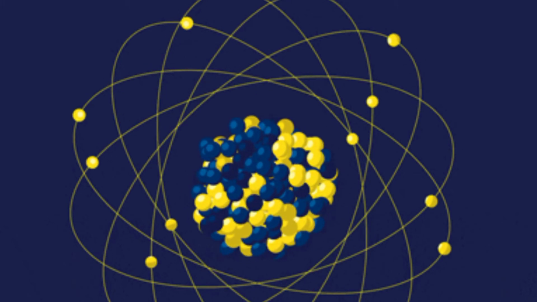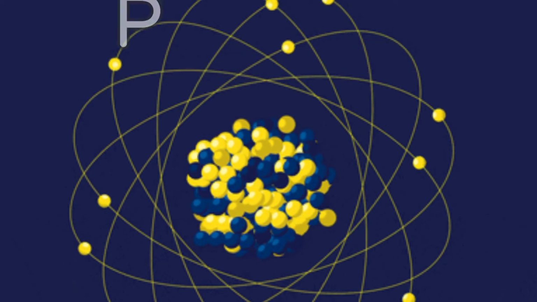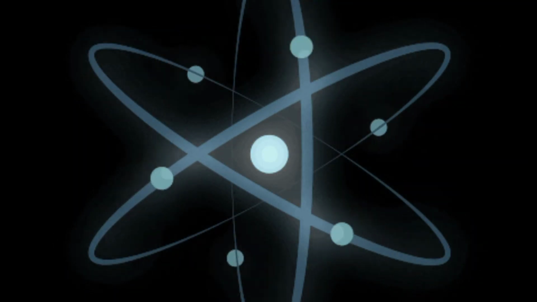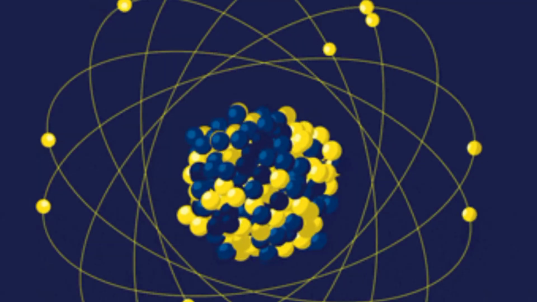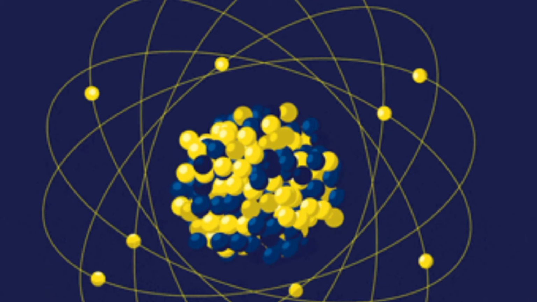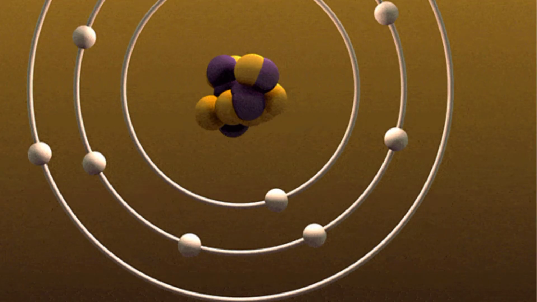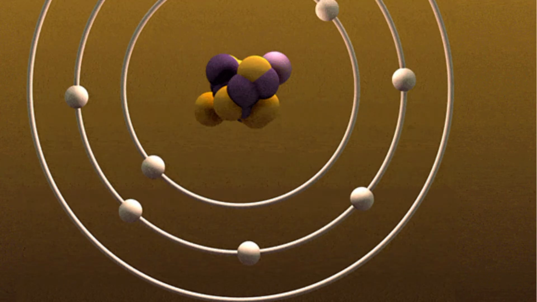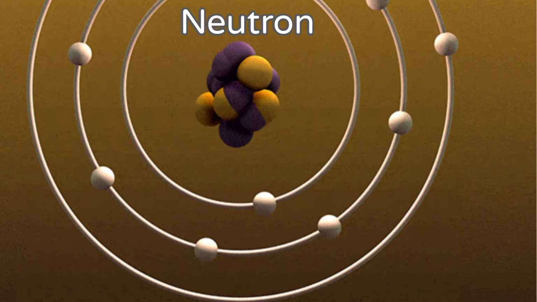Now, let us know about subatomic particles. Protons. Mass of a proton is approximately 1.672 × 10^-24 g. Protons are over 1800 times heavier than electrons. The total number of protons in the atom of an element is always equal to the atomic number of the element. Let's discuss neutrons.